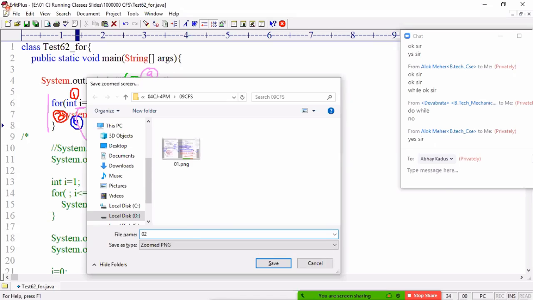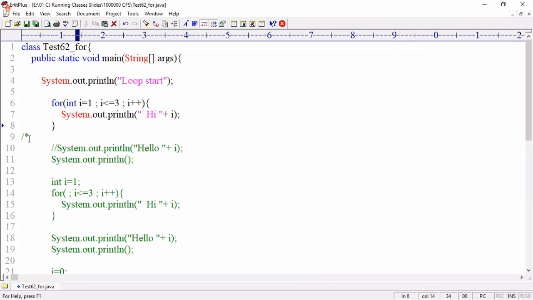Right, tell me, any compile time error in this program? int i = 0. I'm declaring the variable outside and not declaring it inside. Any compile time error? No compile time error.